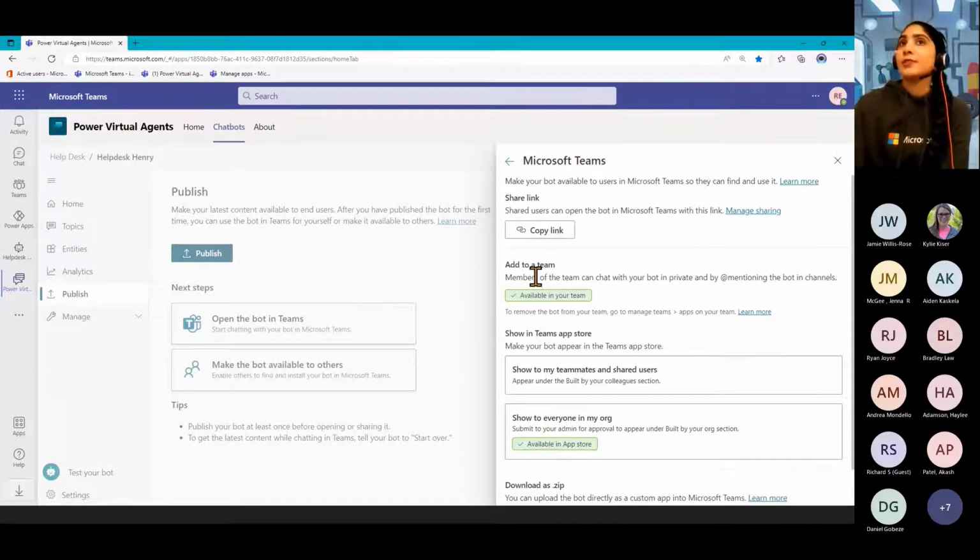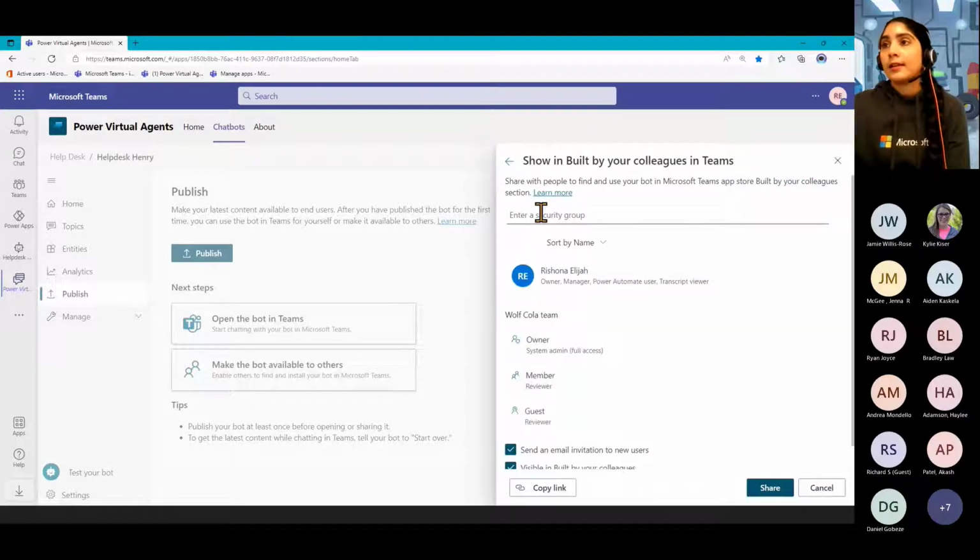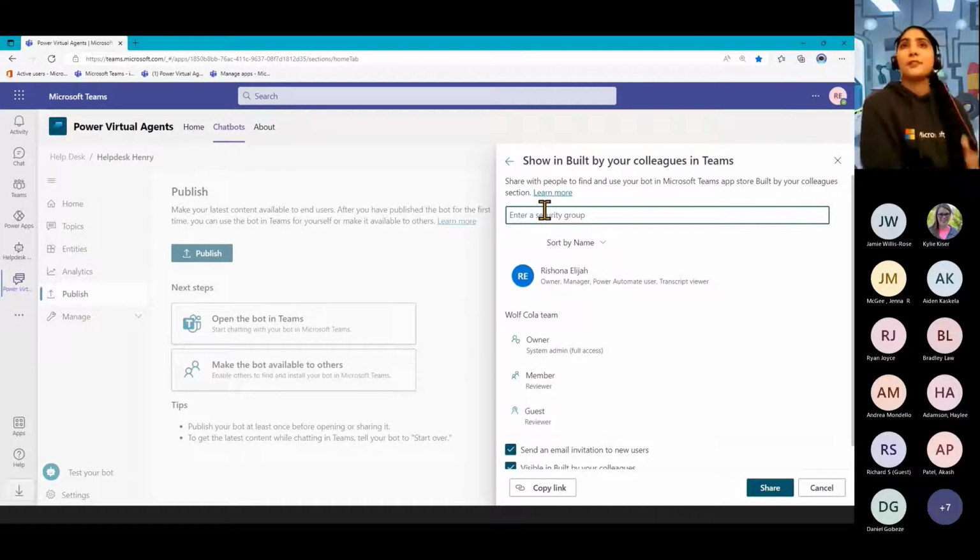Add to team, I'll show us this one a bit later, but over here we have where you can put it in the App Store for people. So this option here to show it to your teammates and shared users, you'll just have to specify the security group you want to share it with. Typically I might do the whole organization if you want anyone to go and find it, but you can't at this point share it with an individual person. You'll have to share it with a security group that's there.